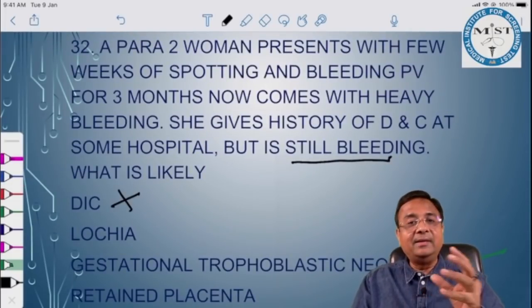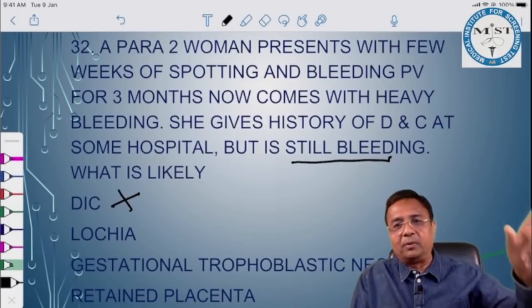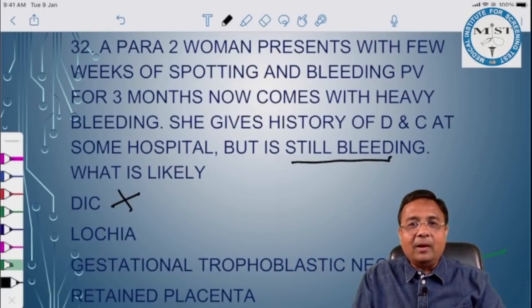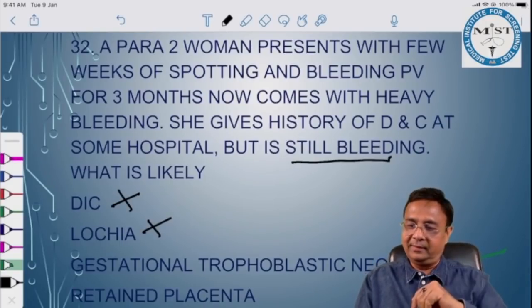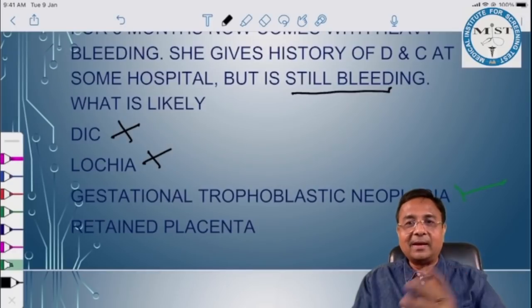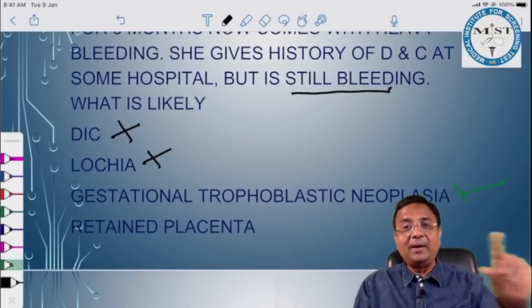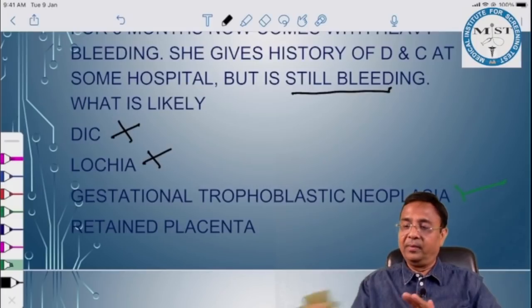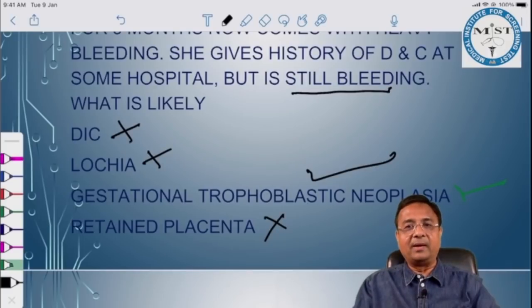DIC, no way. DIC is an emergency and she would be an IPD patient. She can't roam around from one hospital to another, get a D&C done and present to you just with the complaint of bleeding. Lochia lasts for 2 to 3 weeks and this is 3 months. Gestational trophoblastic neoplasia, yes. In choriocarcinoma, the most common symptom is irregular bleeding per vaginum despite complete evacuation. Clearly written in our notes. Retained placenta, no. It is gestational trophoblastic neoplasia. If it were retained placenta, bleeding should have stopped after D&C.